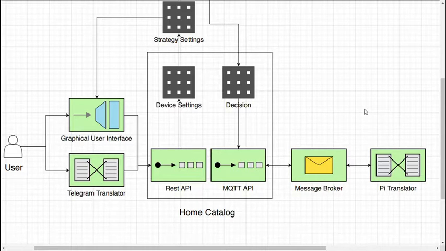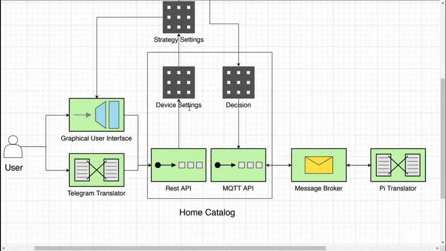The main microservice is the Home Catalog. As the main service, it exposes two APIs, the REST API to receive instructions from the user on how the application should work, and an MQTT API, which establishes a two-way communication with the actual actuators.